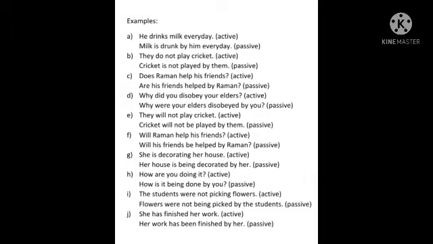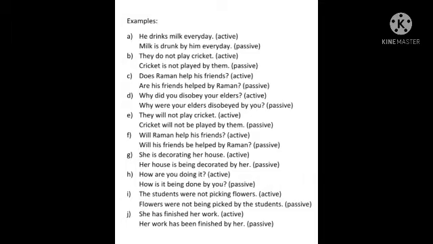After does comes Raman, the subject, but we have to place the object. His friends is the object that will be brought first. So are his friends, because his friends is plural, so we'll use are. Now does is the helping verb, Raman the subject, help the main verb, his friends the object.